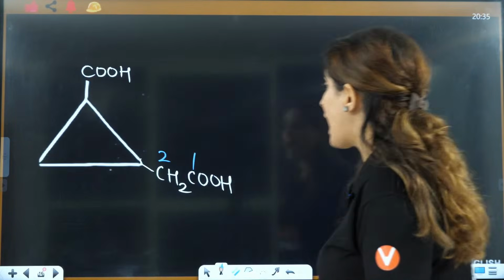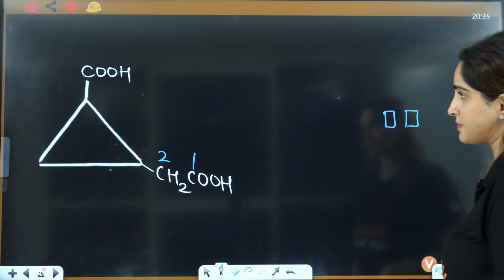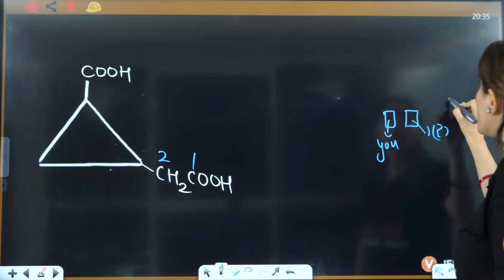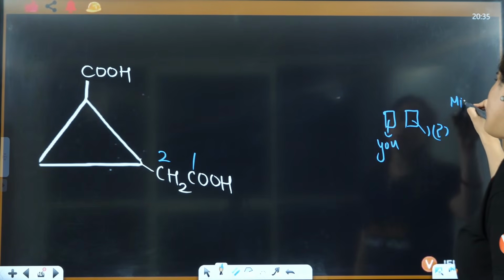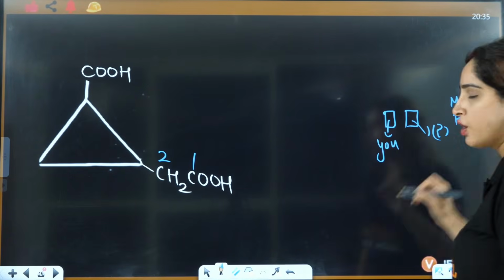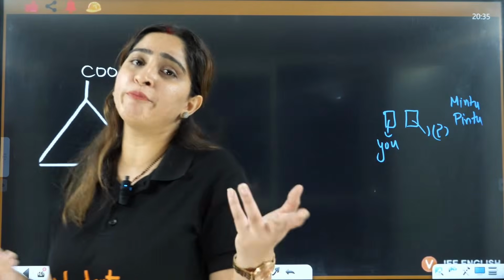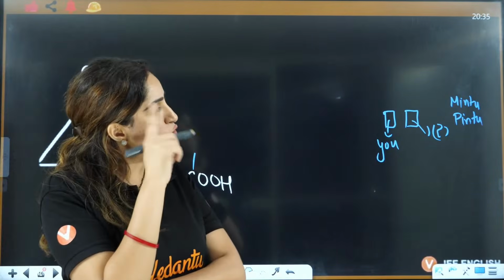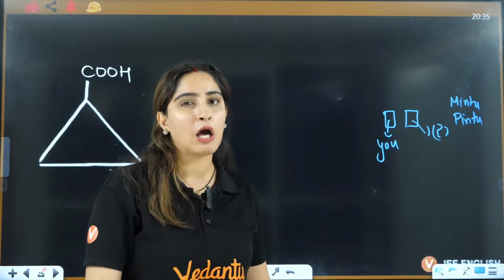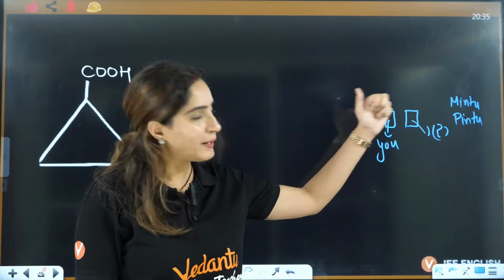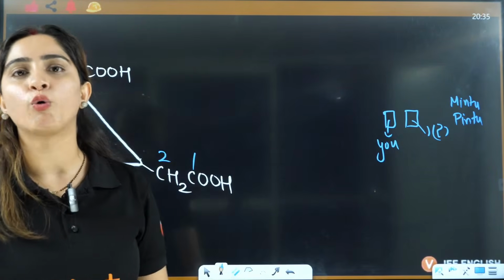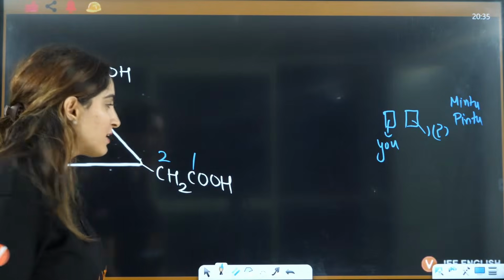But if you have 2 tickets, and in these 2 tickets you are going and this is what you have to decide. So here you have Mintu and here you have Pintu also. Chintu is going, but he has to choose Mintu or Pintu. If he chooses Pintu, then Mintu will say, I am not your best friend. If he chooses Mintu, then Pintu will say, I am not your best friend. So he will exclude both of them. He will say, I don't want to go with anyone, I am going alone.